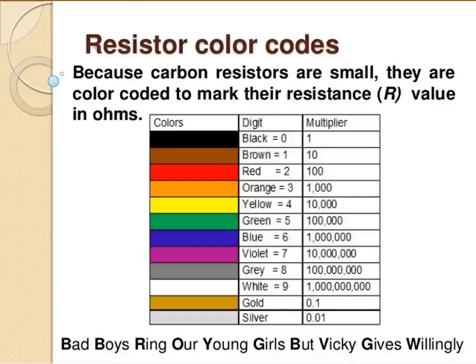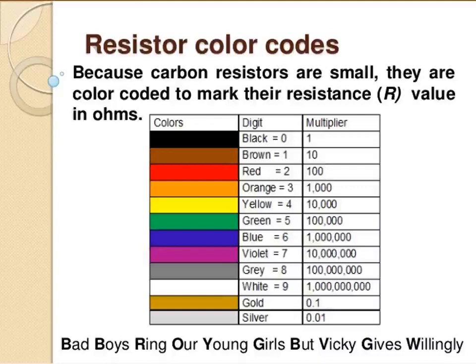Now there are color codes. What is the color code? Have you seen resistors? They are in digital centers and electronics departments. You may not have seen them, but if you study engineering, you can see them. In the electronics department there will be a lab for it. It is the basics of physics; engineering subjects' basics is physics only.